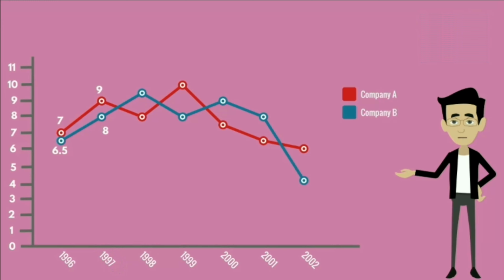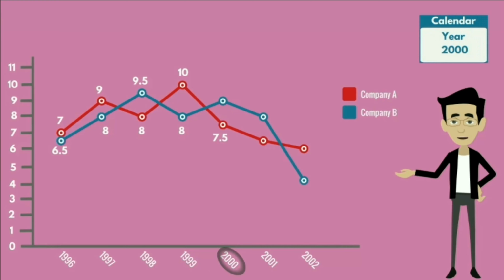And in the year 1998, the annual rate of interest offered by Company A is 8 and by Company B is 9.5. And in the year 1999, the annual rate of interest offered by Company A is 10 and by Company B is 8. And in the year 2000, the annual rate of interest offered by Company A is 7.5 and by Company B is 9.